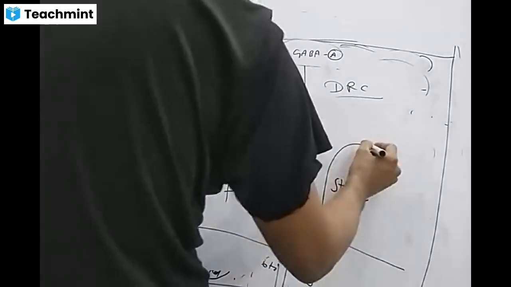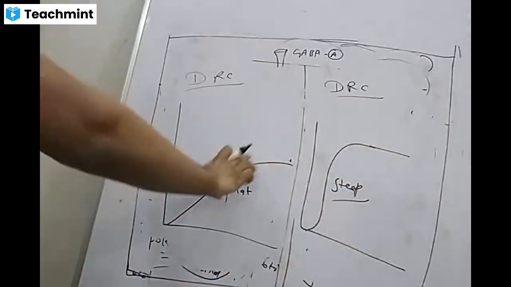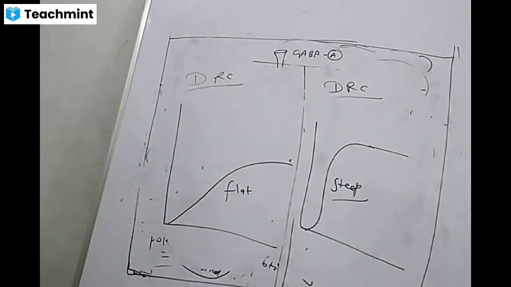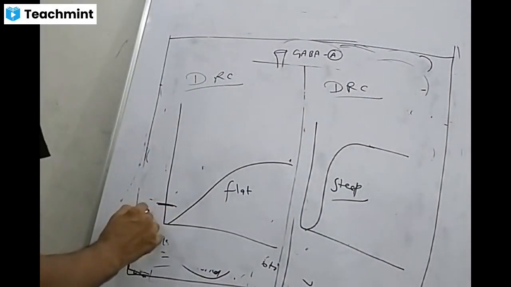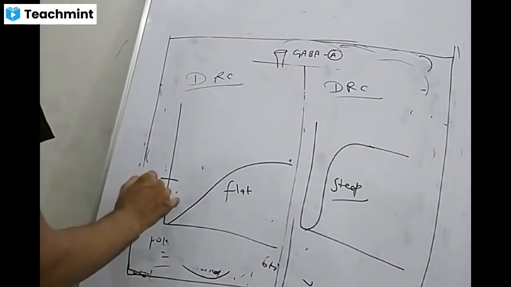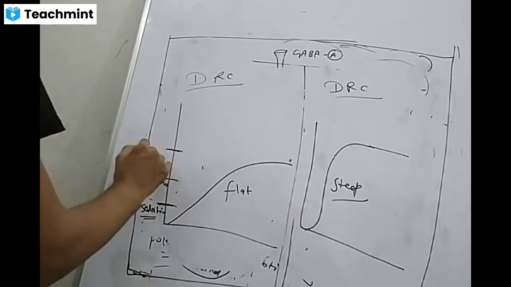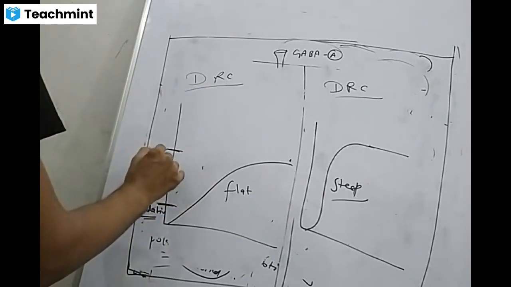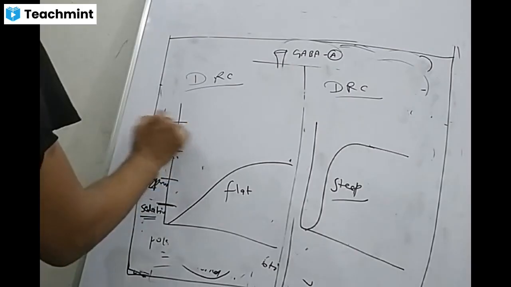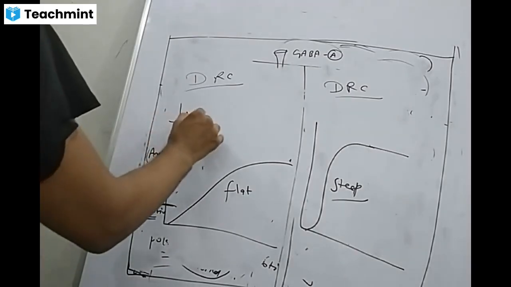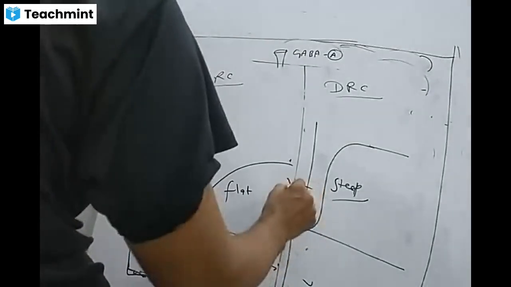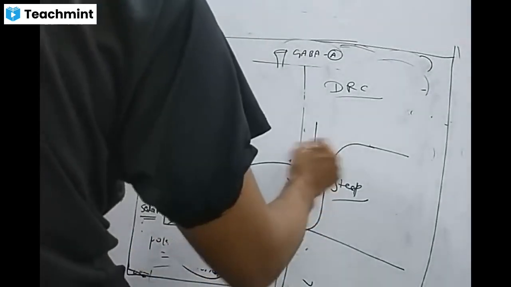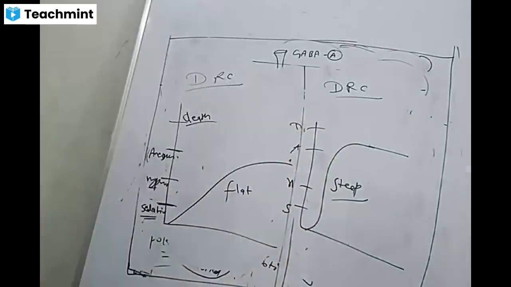So what is the advantage or disadvantage with these two DRCs? Suppose this is the point where sedation is achieved, then hypnosis, then here anesthesia, and this is the point where you will find death. Similarly for the other: sedation, hypnosis, anesthesia, and death.